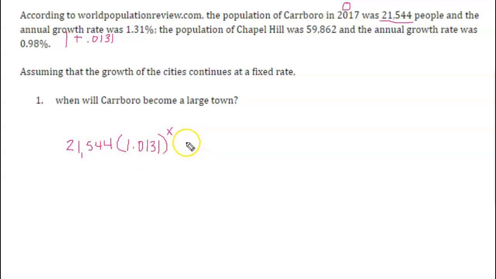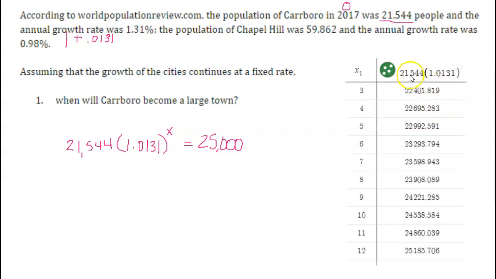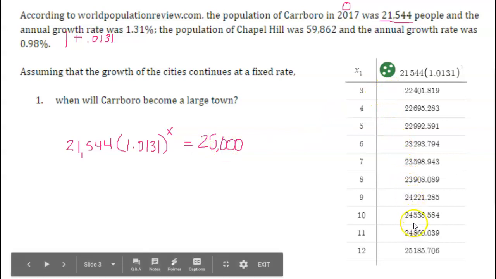And I'm interested in, when is this equal to or bigger than 25,000? When am I going to reach 25,000 people in Carrboro so it can be distinguished as a large town? If you recall, we have many methods that we can go about doing this. We've got multiple representations, one of which is I can look at a table. So if I go in and type into a table my model, I'm looking for where it is going to hit 25,000. So I come down, I'm looking.